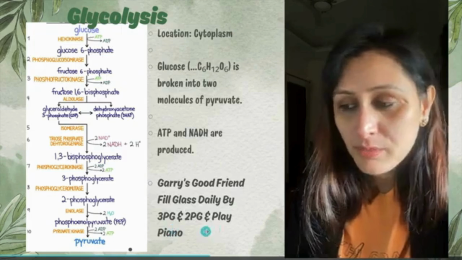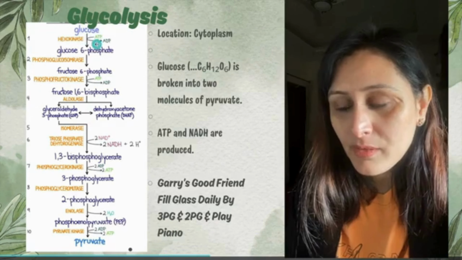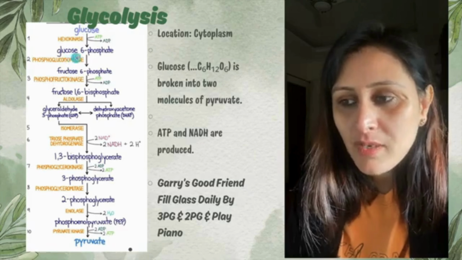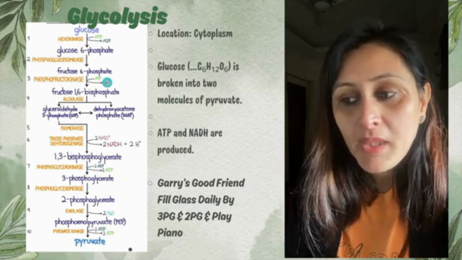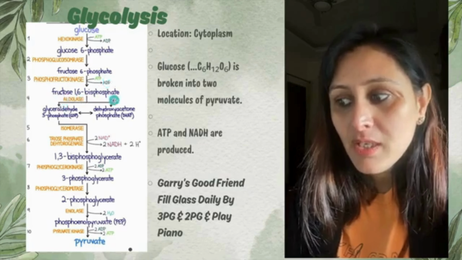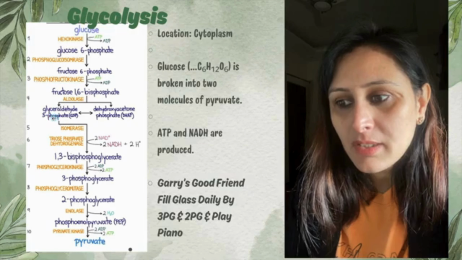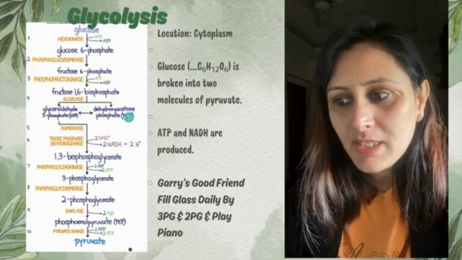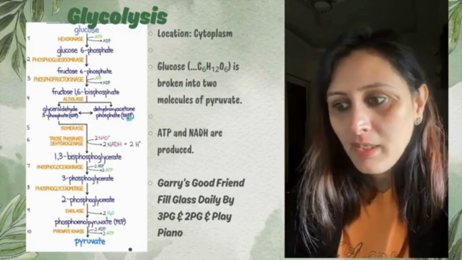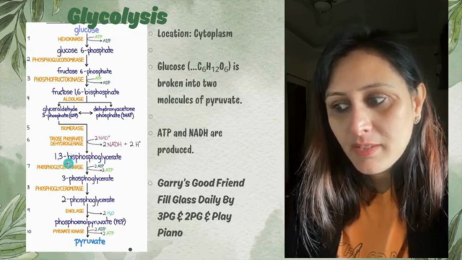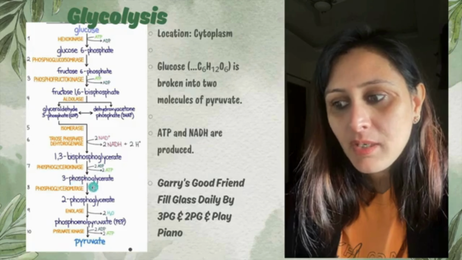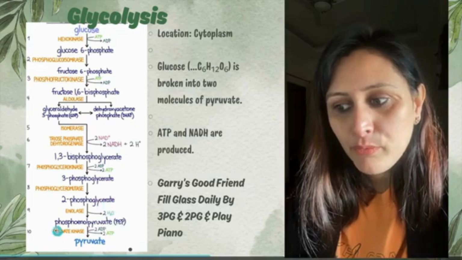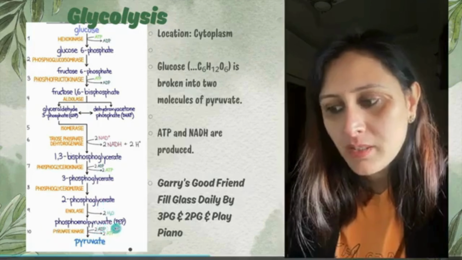So how does it symbolize here? Gary's is the glucose, then good is glucose 6 phosphate, fructose 6 phosphate for friend, fills is fructose 1,6 bisphosphate, glyceraldehyde 3 phosphate, and daily dehydrogenase, DHAP, by bisphosphate, 3 PG says 3 phosphoglycerate and 2 PG 2 phosphoglycerate, and play says phosphoenolpyruvate and hence the pyruvate.